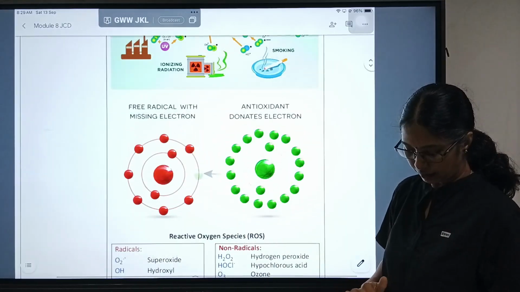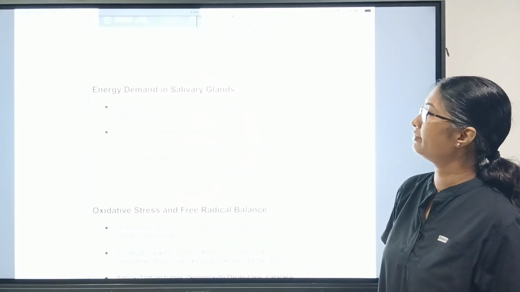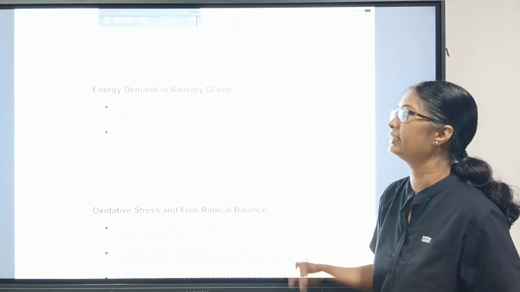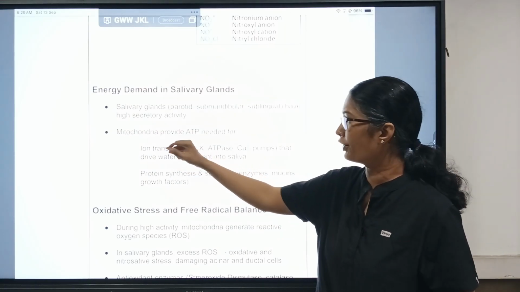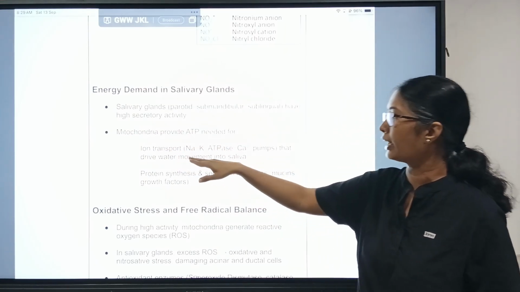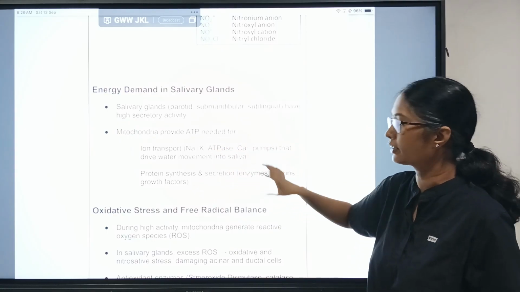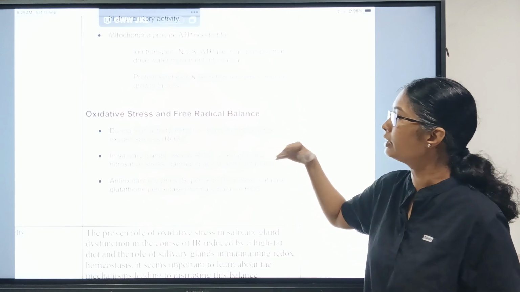So what do these free radicals do in the salivary gland? Normally, the parotid, submandibular, and sublingual glands have high secretory activity. They are always in production mode. So what does the mitochondria do? They provide the ATP needed for ion transport and protein synthesis. So the mitochondria is constantly working here. This produces oxidative stress, and free radicals are also increasing.